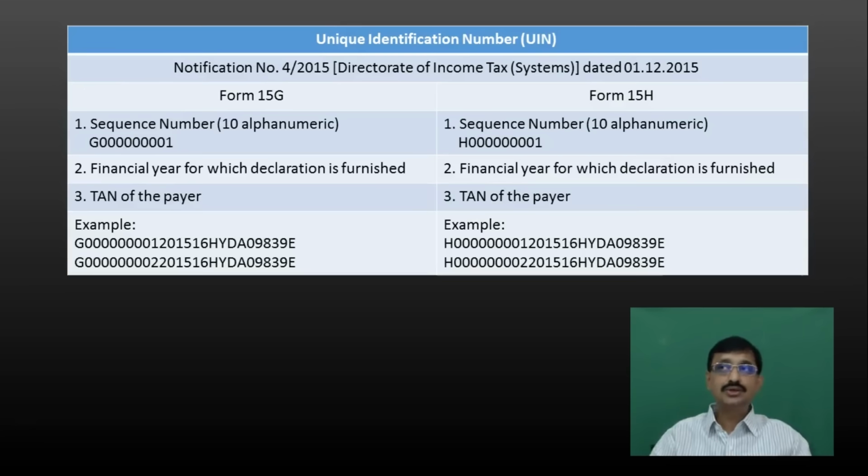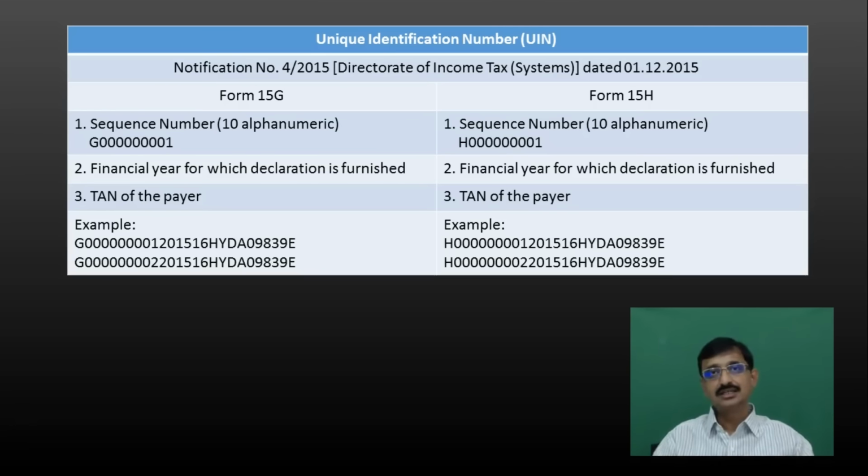Next comes the unique identification number part. Now the structure for unique identification number is provided by the Director of Income Tax Systems in notification number 4 of 2015 dated 1st December 2015. Now what does this notification state?